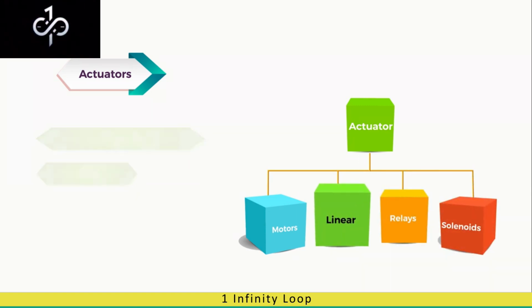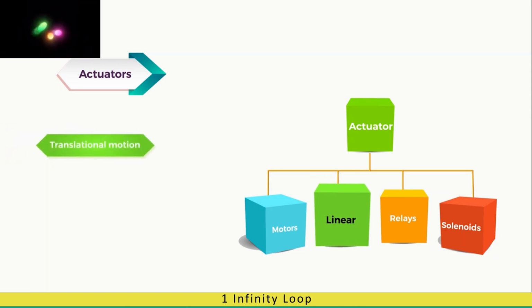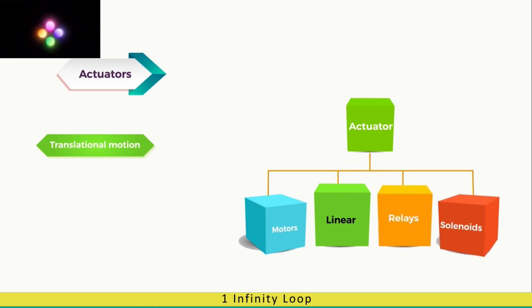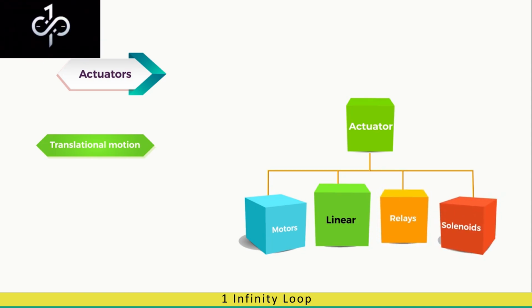Linear actuators. Linear actuators are the actuators that create translation motion, that is straight line motion. These actuators are used in machine and industry tools. Some peripheral devices like disk drives, printers, etc. also use linear actuators. In contrast to linear actuators, relays and solenoids are energy storing and redistributing actuators.